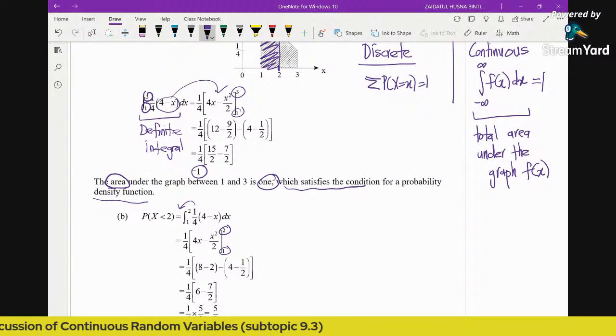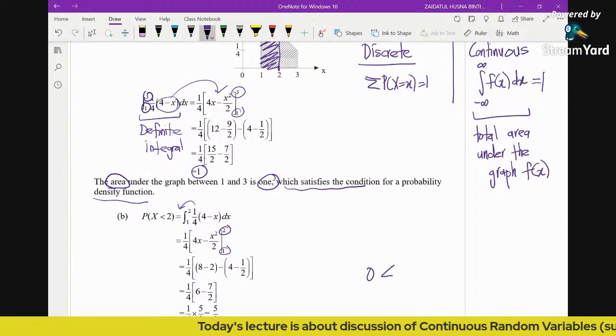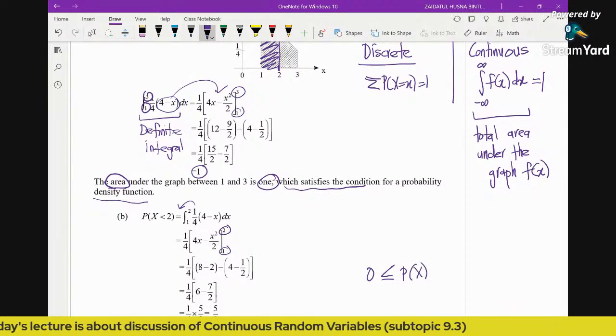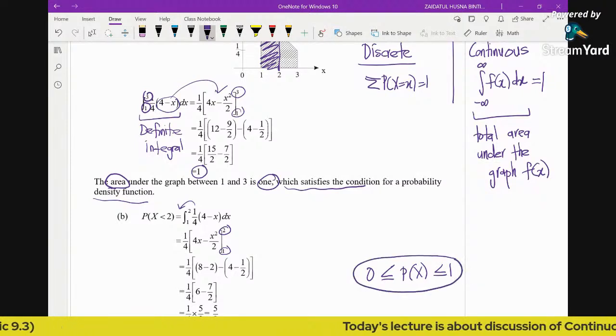Please bear in mind, when it comes to probability in this particular topic, even though we are looking for area, the value will always be between 0 and 1, because we are dealing with probability. If you try to find the area and suddenly you get a value greater than 1, please double check. That means your answer is wrong.